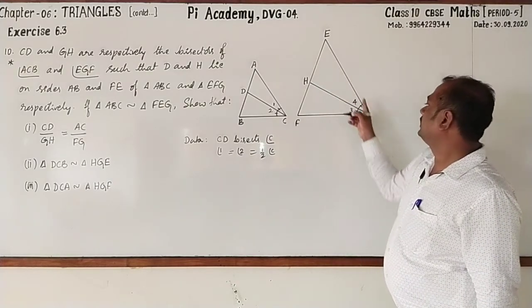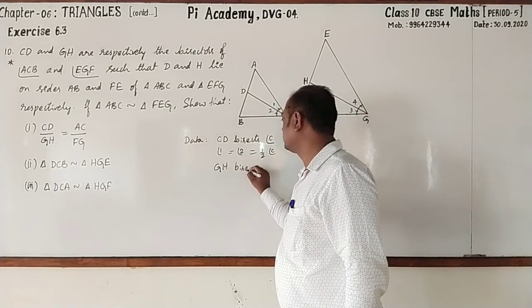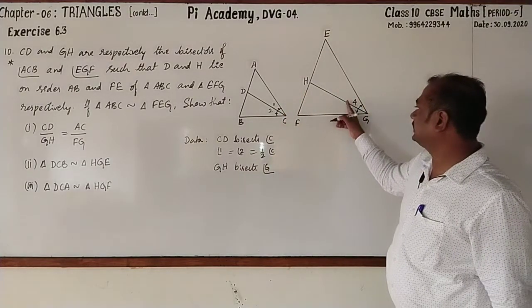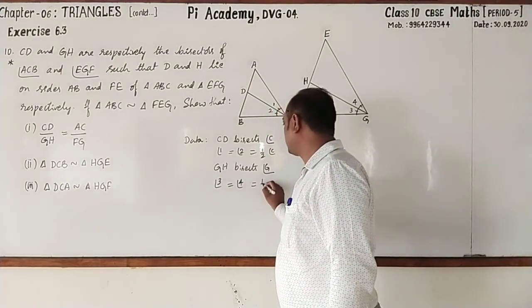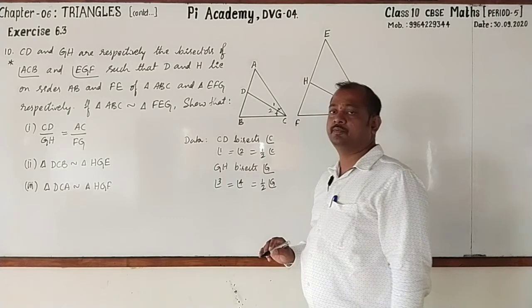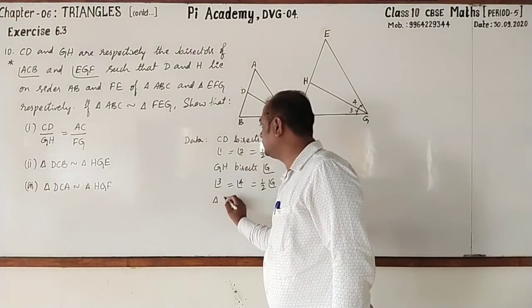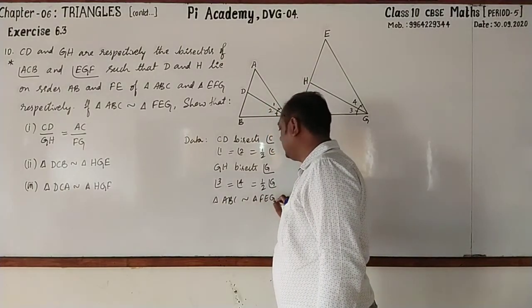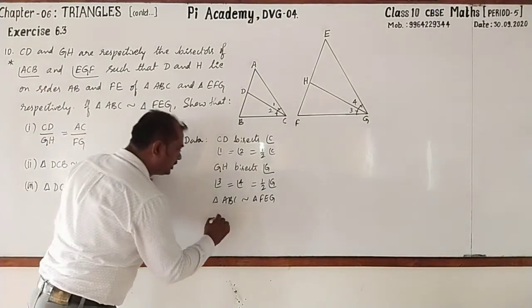Next, GH bisects angle G. It is angle 3 and 4 are equal and these two are equal to half of angle G. Next, they are given two triangles are similar, that is triangle ABC is similar to triangle FEG. When two triangles are similar, then their corresponding angles will be equal.